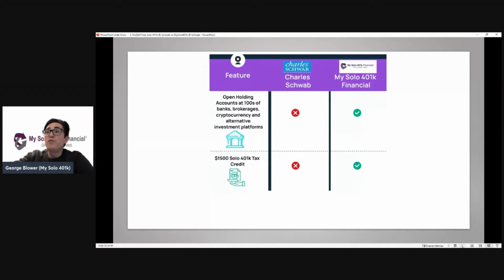And then, of course, the $1,500 Solo 401k tax credit. Schwab's plan doesn't include the required notices, the forms, the language in the adoption agreement, all those specific provisions that are needed to make the self-employed person eligible to claim the credit, where of course ours does. We were the first self-directed provider to offer a plan that makes the self-employed individual eligible to claim the credit.